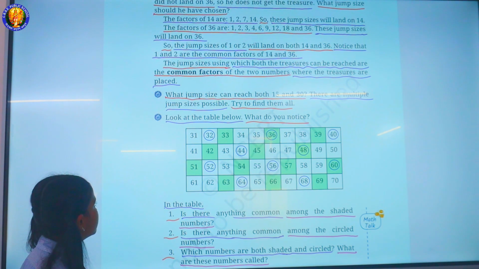Look at the table below. What do you notice? 1. Is there anything common among the shaded numbers? 2. Is there anything common among the circled numbers? 3. Which numbers are both shaded and circled? What are these numbers called?